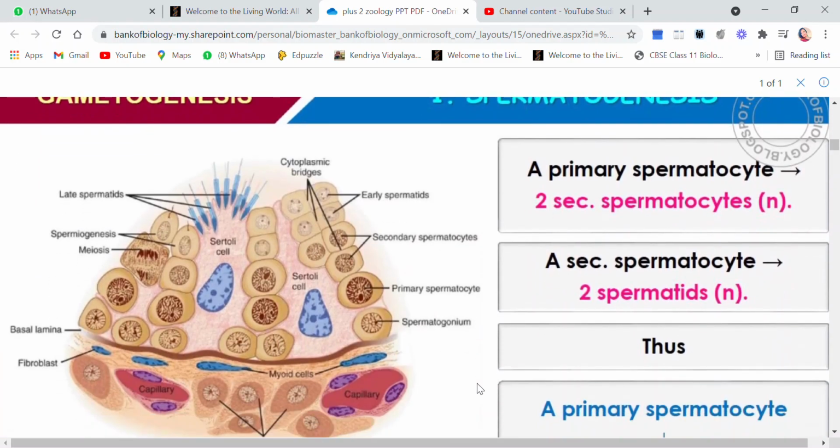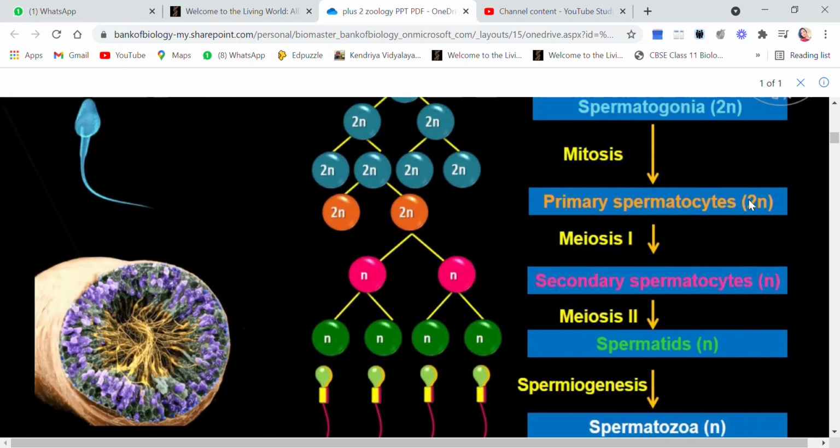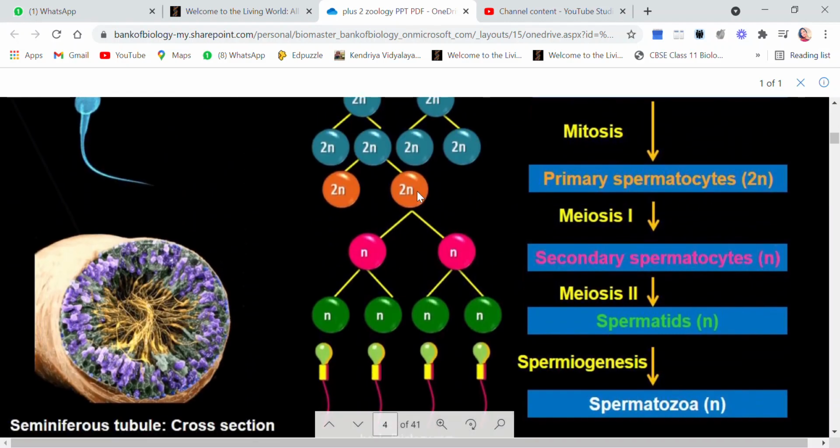Let's look at this flowchart also. One primary spermatocyte gives rise to two secondary spermatocytes.